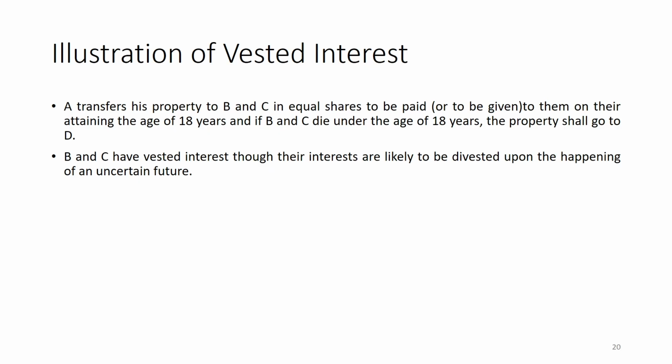Now, come to the illustration. A transfers his property to B and C in equal shares, to be given to them on their attaining the age of 18, and if B and C die under the age of 18, the property shall go to D. I have already explained. B and C have a vested interest, though their interest is likely to be divested upon the happening of an uncertain future event.